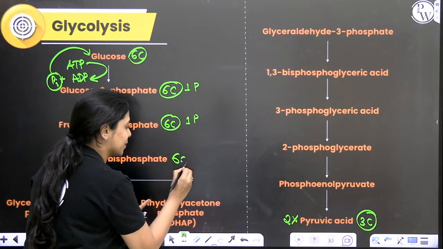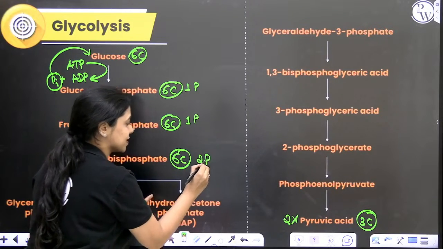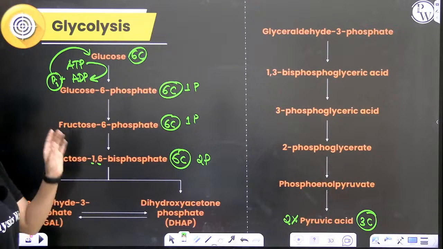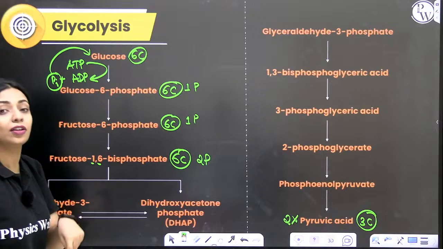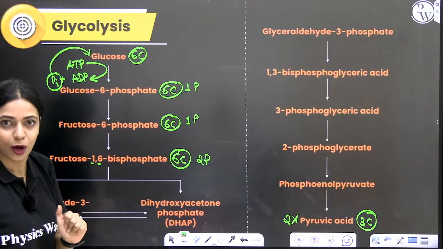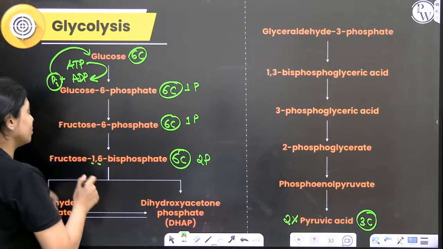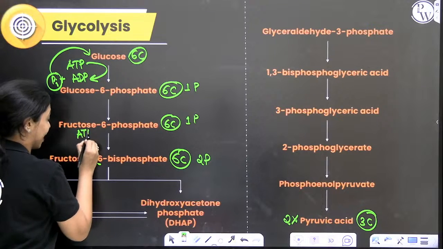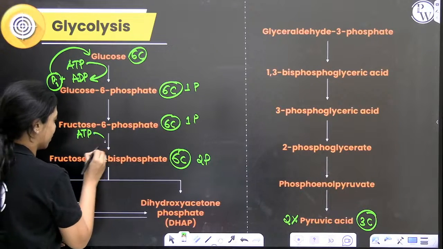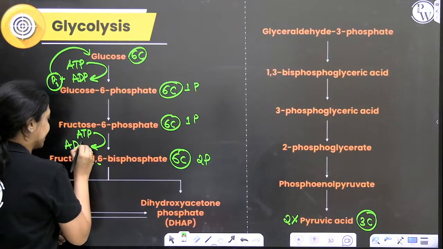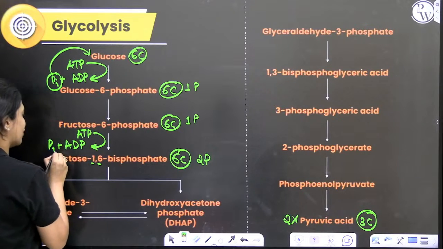Fructose has 6 carbons, but right now it has 2 phosphates. 1 phosphate it already had at the 6th carbon. Where did the other phosphate attached to the first carbon come from? Again, another molecule of ATP gets utilized, it gets broken down and forms ADP plus inorganic phosphate.